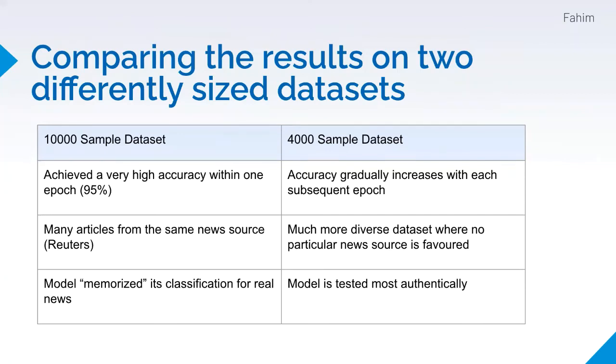The 4K sample data set, on the other hand, had a much more diverse data set where no particular news source was favored. As such, the accuracy gradually increased with each subsequent epoch. Thus, our model was tested most authentically using the 4K sample data set, which we used to show our quantitative results.